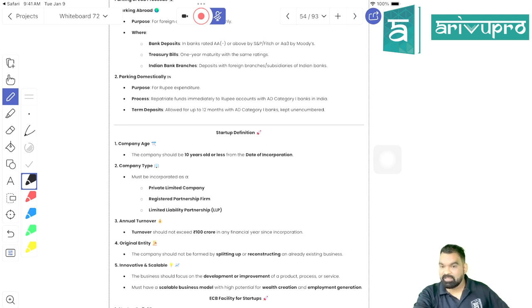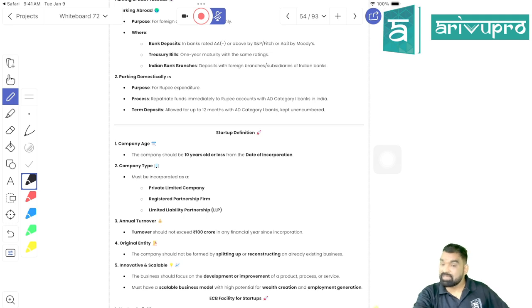Second thing, they are saying that you can be a startup only for the first 10 years. Once you are done with your 10 years, you will not be classified as a startup. Is it clear? The second condition.